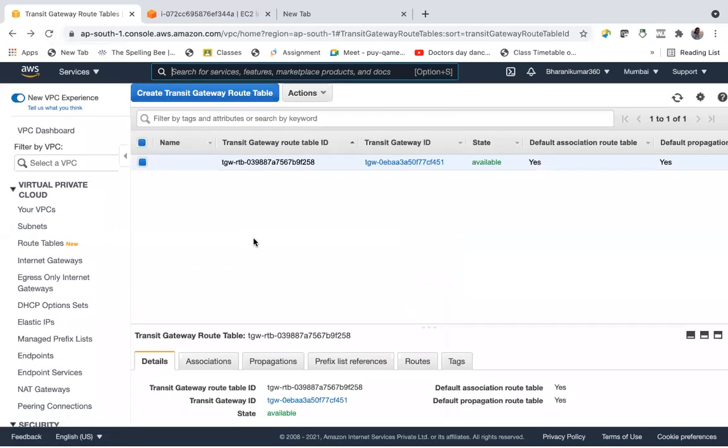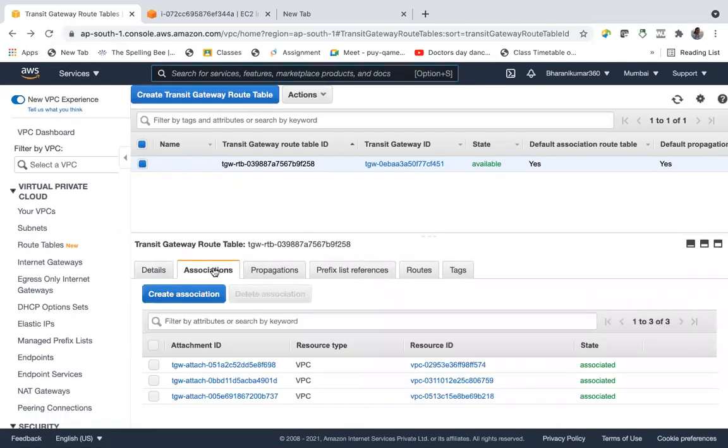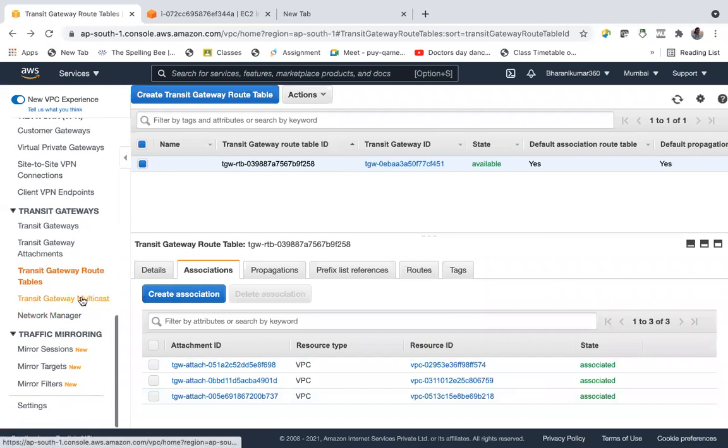This is the gateway ID. If you look into associations, those three VPCs, all your attachments will come into the route table. So we don't need to explicitly edit the route table. When you add an attachment, it comes in here associated with the route table. And then we have multicast, and also you can create a peering connection between the transit gateways.